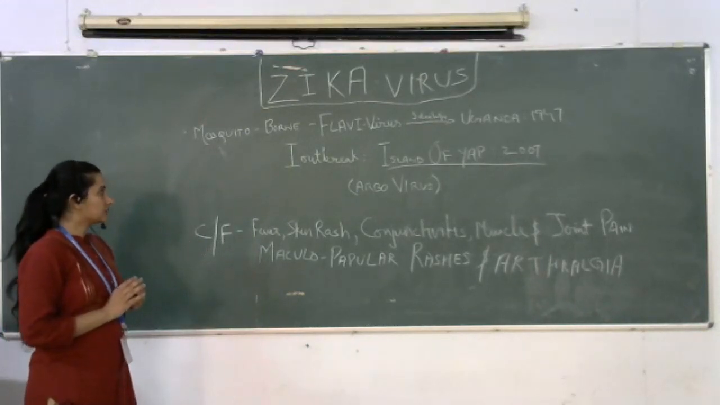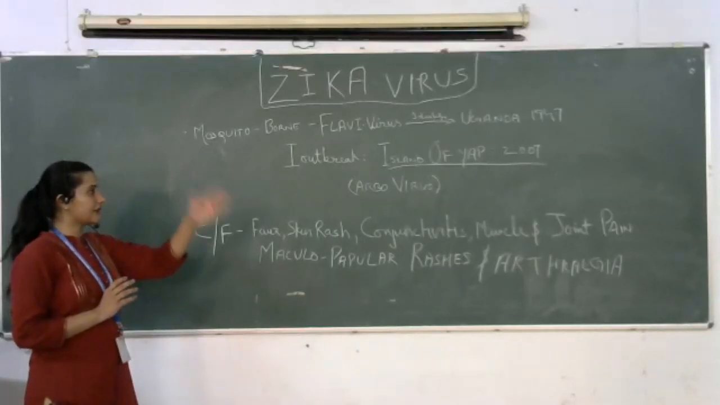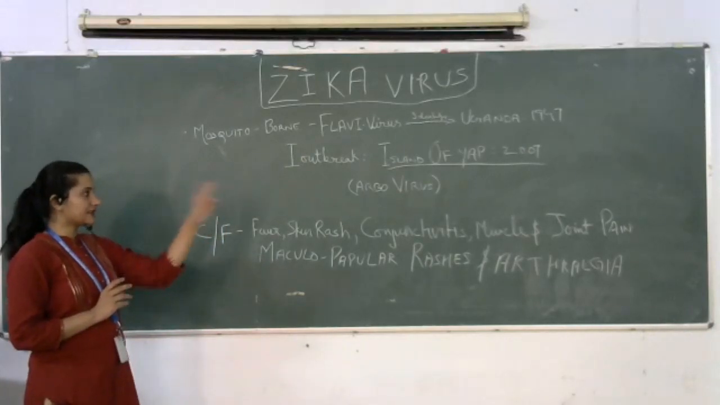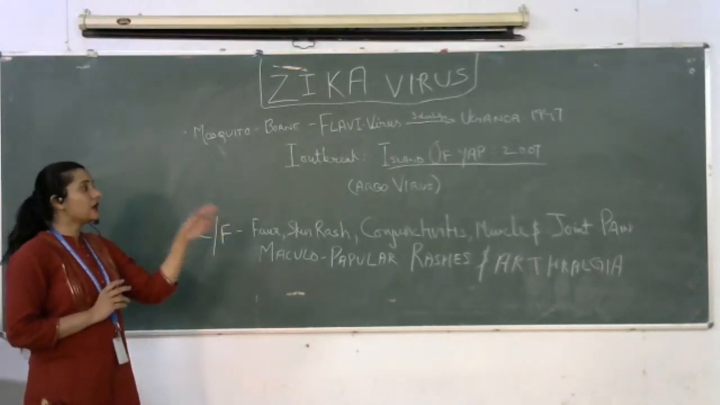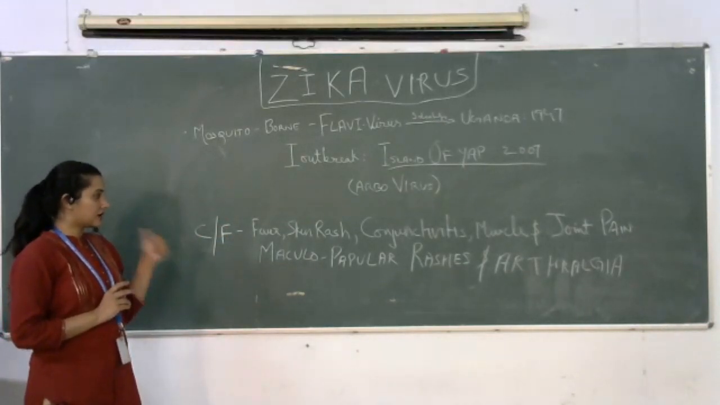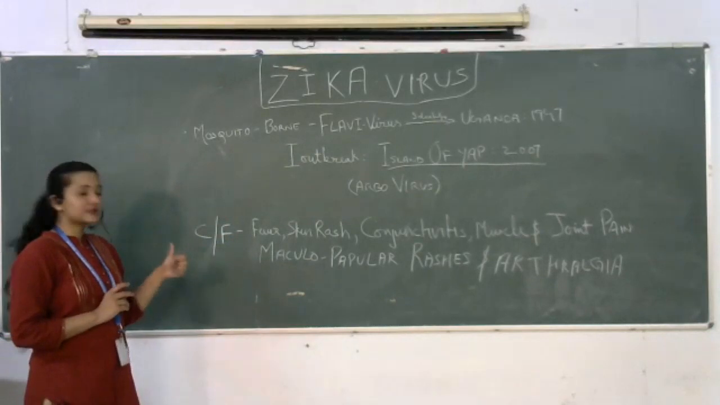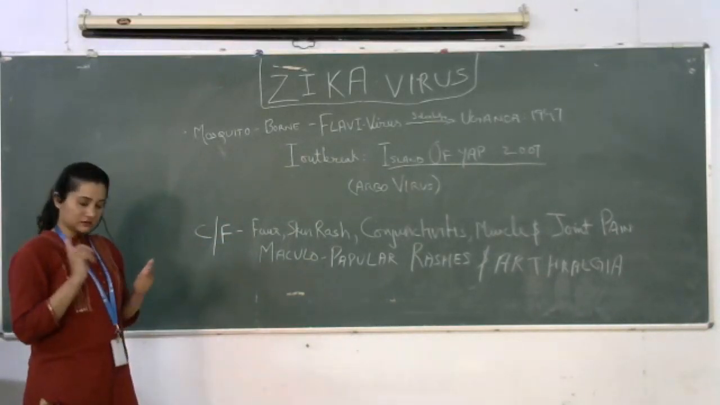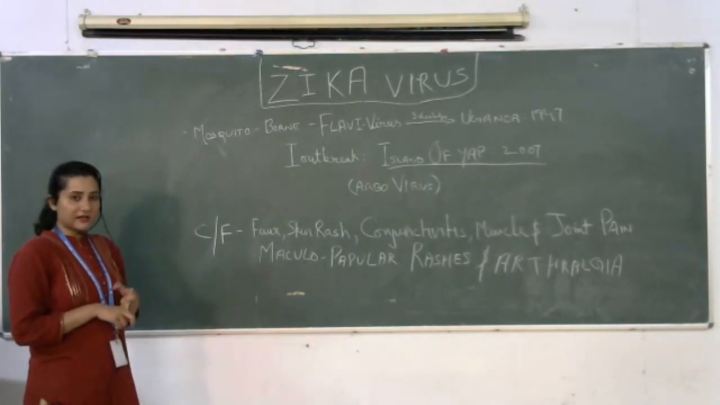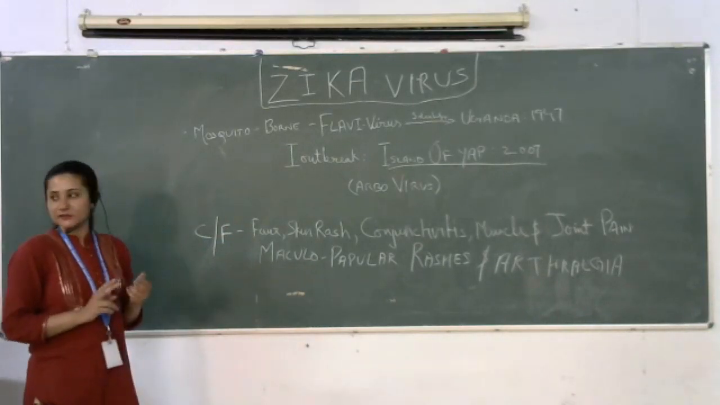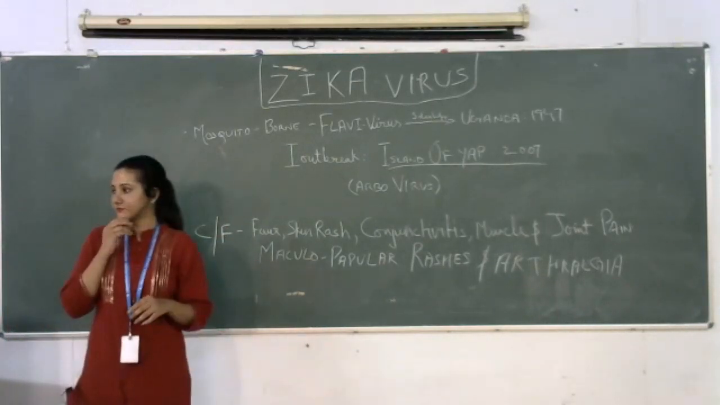Okay, so this is all about the Zika virus. It is a mosquito-borne flavivirus. First identified in Uganda, 1947. First outbreak was on the island of Yap, 2007. It is also known as arbovirus. Clinical features are arthralgia and maculopapular rashes. Onset is sudden, and we have discussed the diagnostic criteria and management. Management is only symptomatic, no vaccination and nothing.